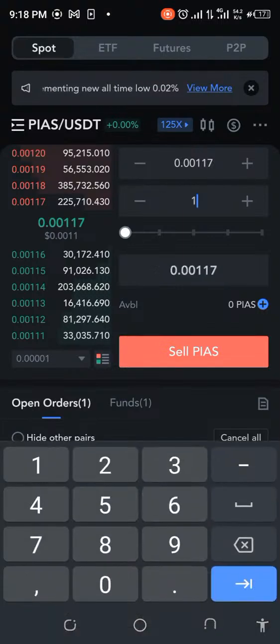Okay, we're gonna lose money, a little bit of money though, because don't forget it was 18.7. So now if we sell at this price of 0.00117, we're going to lose about 6 cents. So that is definitely not going to work for us. Okay, but anyways, let's see how this goes. I'll be back to give you the results shortly.